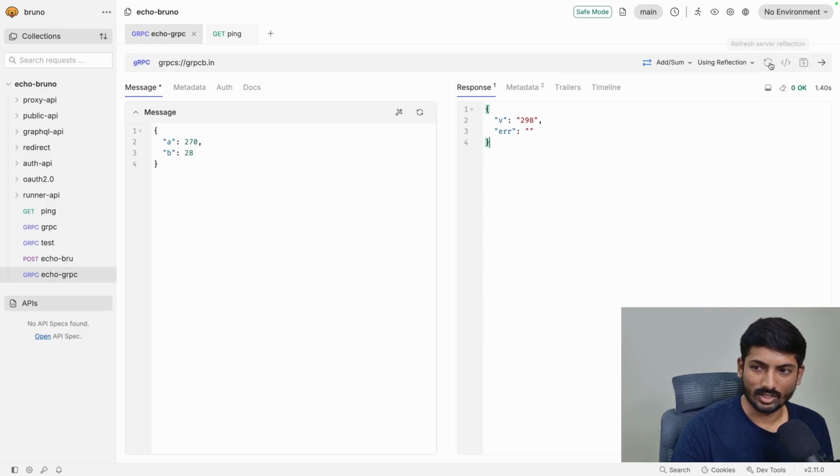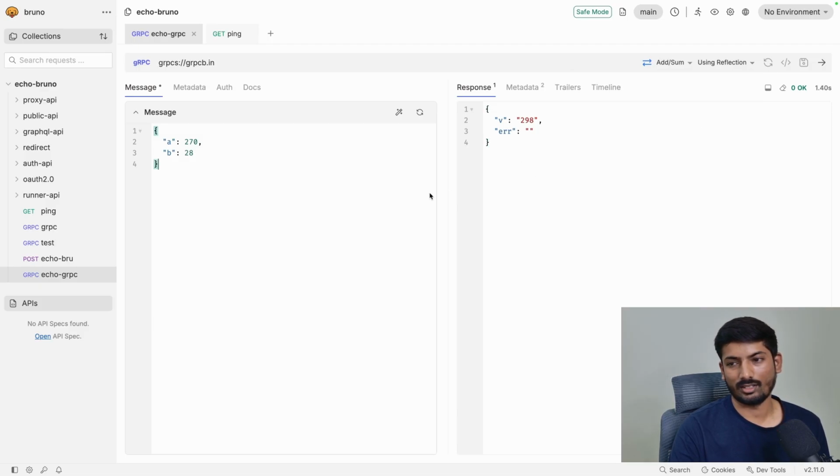So the next thing is a restart or refresh method. It's really interesting stuff. We have documented this, so you can read it, but I will give the introduction here. Imagine that you're doing local gRPC development, and you made some changes to your proto file server methods, which will be visible here. To make sure that this information is stored and reflected as soon as you make changes, we have this refresh. So once you make those changes, just save your file on your local system.